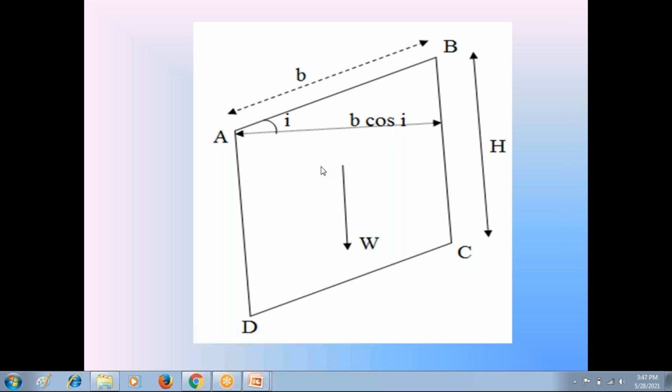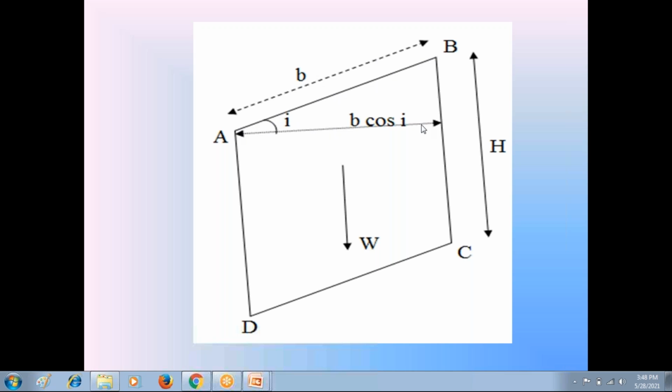To find out the area of the soil prism ABCD, find out this horizontal width of the soil prism. You know that with respect to horizontal, the surface AB is making the angle I. I need this horizontal length. To find out this horizontal length, take cos I in this right angle triangle. Cos I is equal to adjacent side, that is this horizontal length, divided by hypotenuse. Hypotenuse is equal to B.